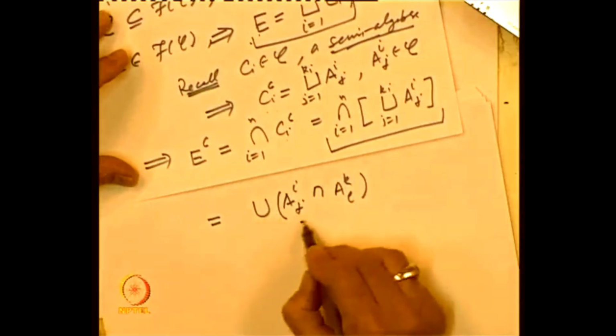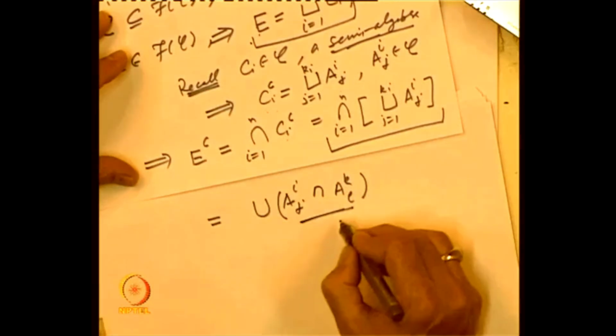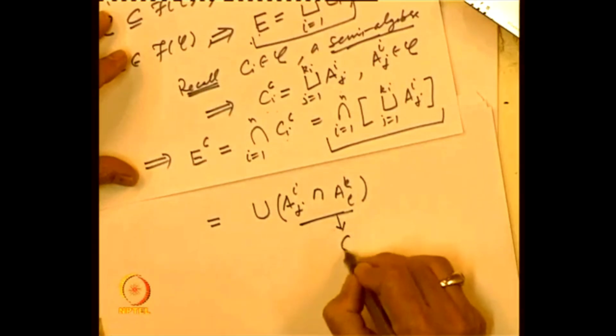And each one of these sets belongs to C.